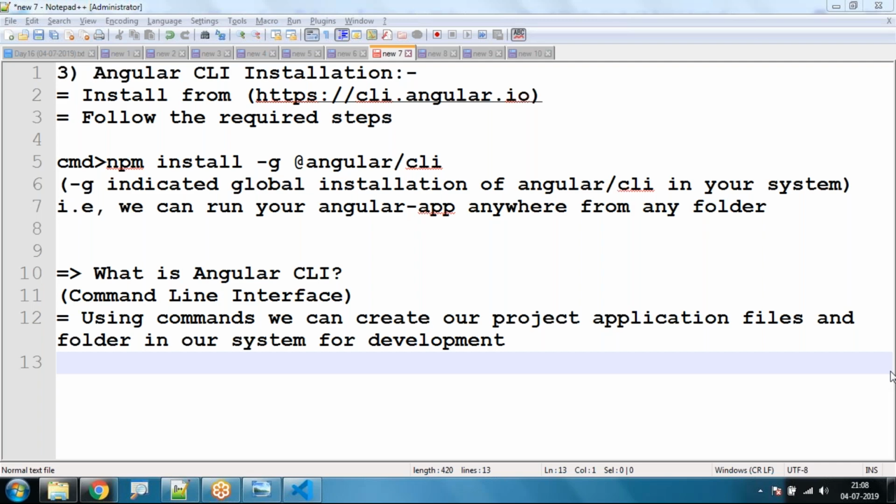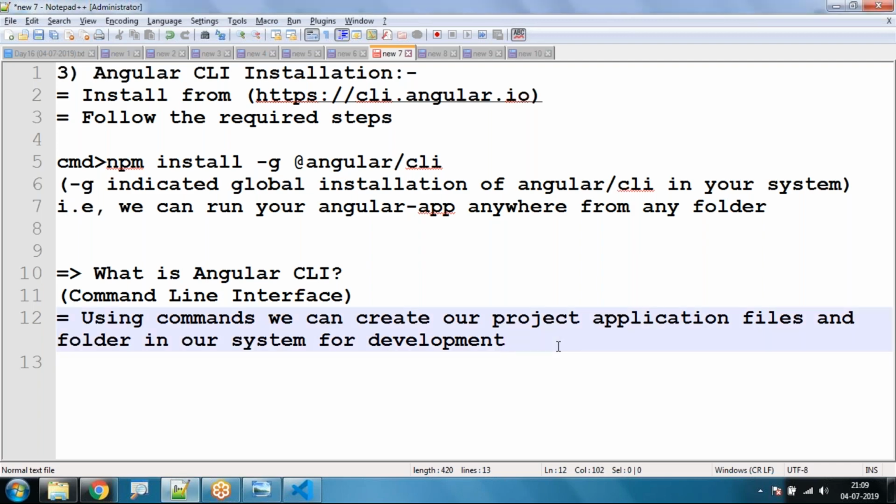Click on file, click on new project, new web application, and automatically we get all our files and folders in our NetBeans project folder or Eclipse workspace, or else in the Visual Studio workspace. In the same way, Angular CLI helps us to create our project in our system for development. So that is what a command line interface is.